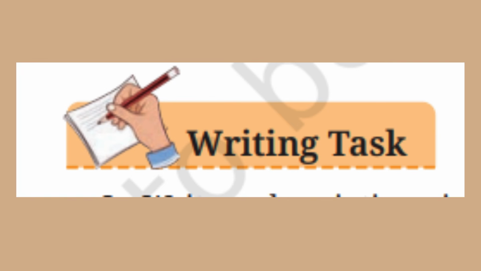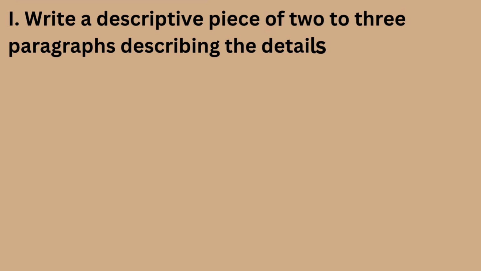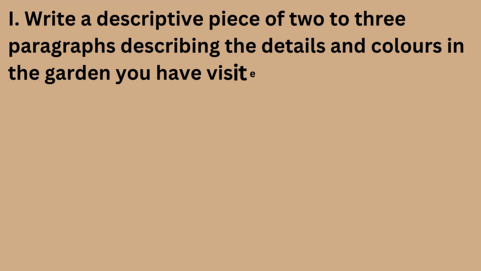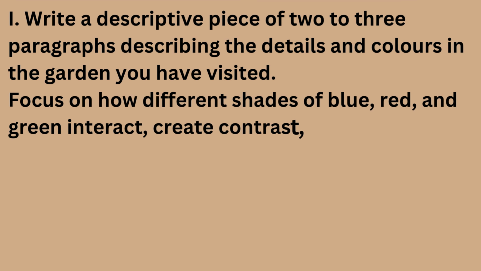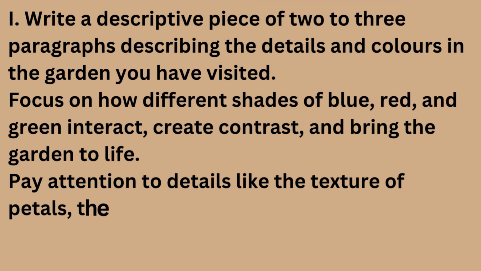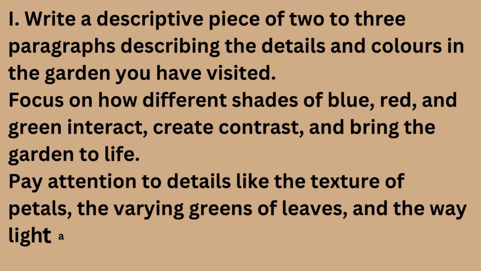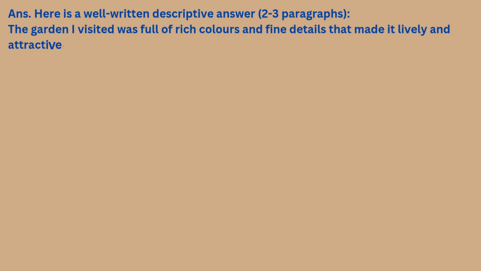Writing task 1. Write a descriptive piece of 2 to 3 paragraphs describing the details and colors in the garden you have visited. Focus on how different shades of blue, red, and green interact, create contrast, and bring the garden to life. Pay attention to details like the texture of petals, the varying greens of leaves, and the way light affects the colors. Answer: here is a well-written descriptive answer, 2-3 paragraphs. The garden I visited was full of rich colors and fine details that made it lively and attractive.